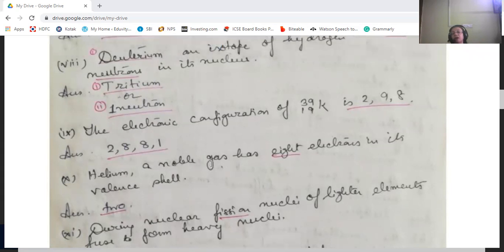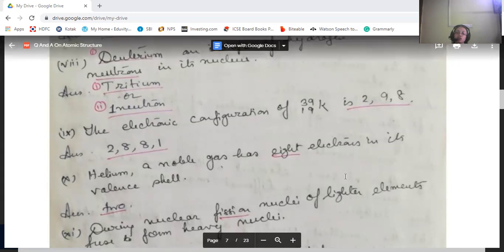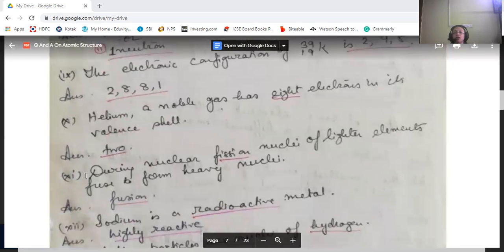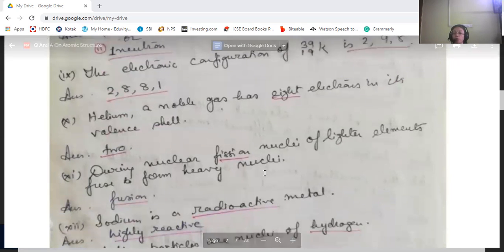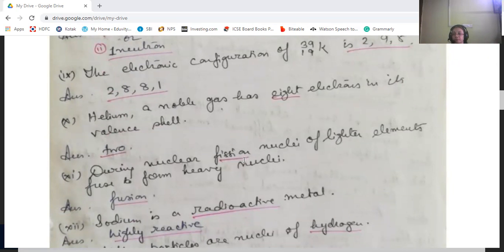Helium and noble gases have 8 electrons in their valence shell. No, helium has 2 electrons. During nuclear fission, nuclei of lighter elements fuse to form heavy nuclei. No, it is during nuclear fusion. Fission is breaking, but fusion is combining. In fission, 2 nuclei cannot fuse.